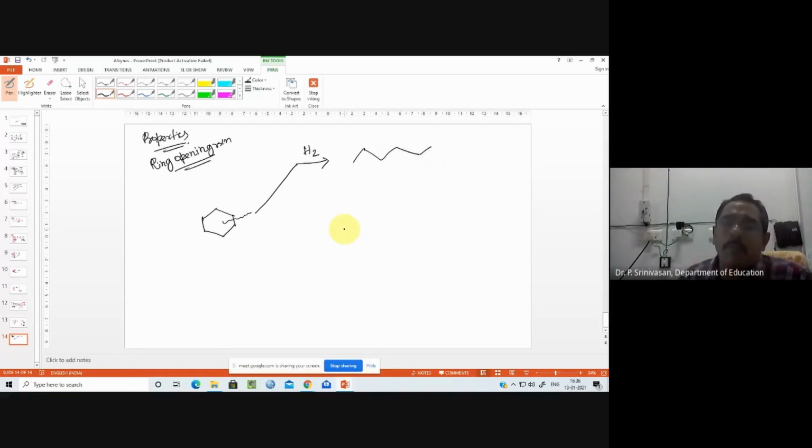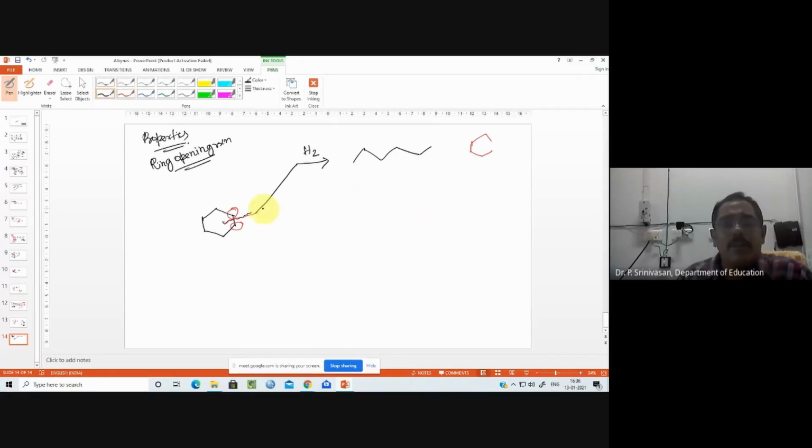So this you are getting. What is the name of that compound? Hexane. Hexane, that's all. See this place here it is being broken. And one hydrogen is added to this carbon. The another hydrogen is added to this carbon. That's all. The remaining is there as it is. Even you can draw like this, but without bond. This is hexane.